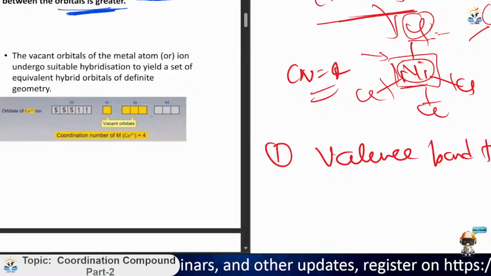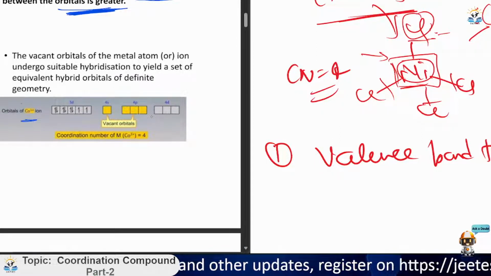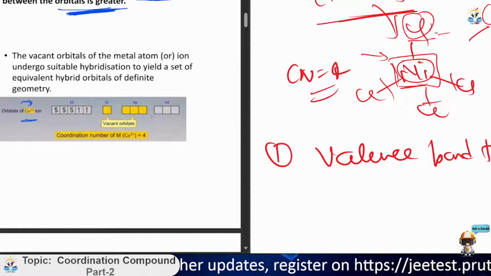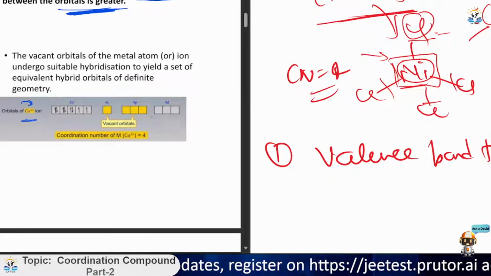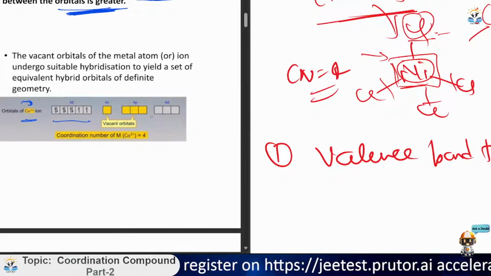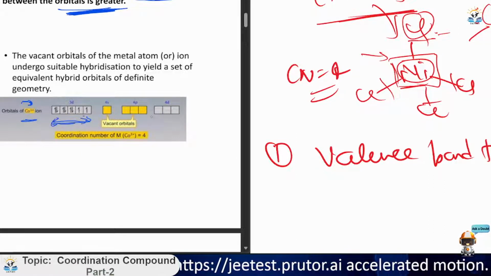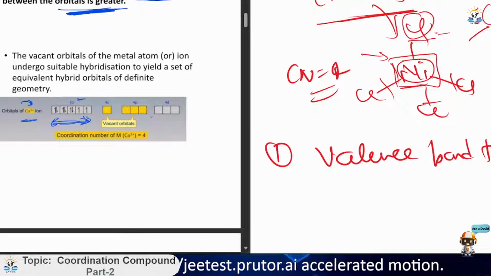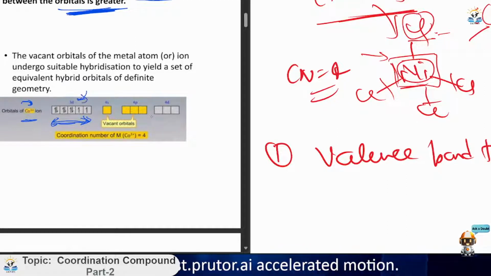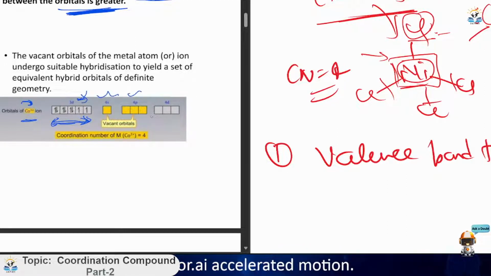If we take the example of cobalt, cobalt has a +3 oxidation state in its coordination compound. So this is the orbital diagram of d, because it contains most of the valence electrons. And this 4s and 4p orbital are vacant. As you can see, we will not go much deeper. We just need to see this 4 orbital.